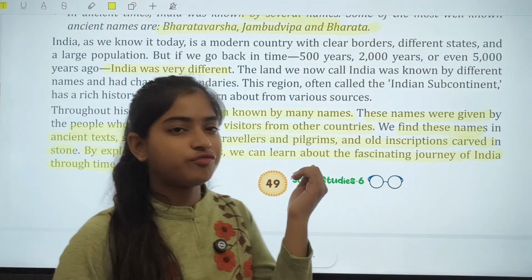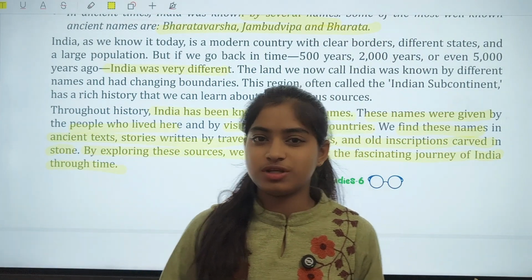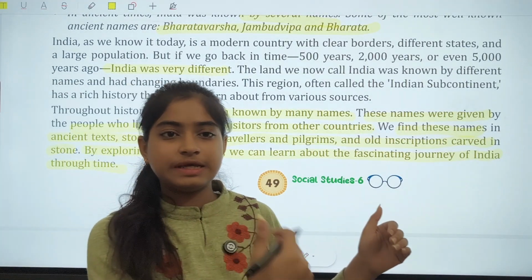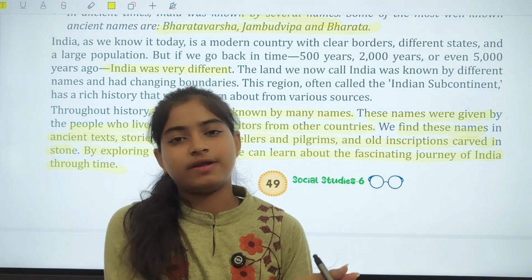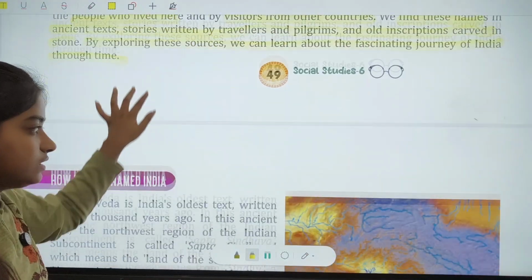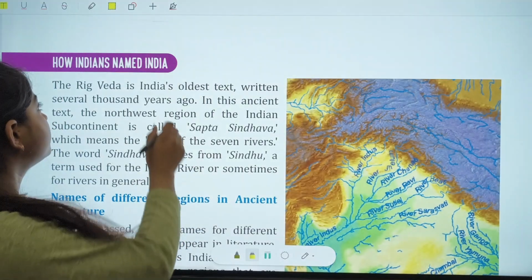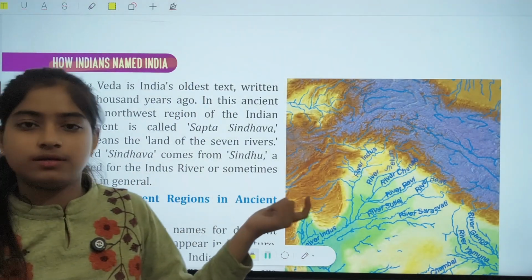Okay, so to learn this fascinating journey, how these names were derived, what the different names were and how we arrived at the final conclusion, we are going to study these things in this chapter. So let's first study how Indians named India, how the first name of India came about.